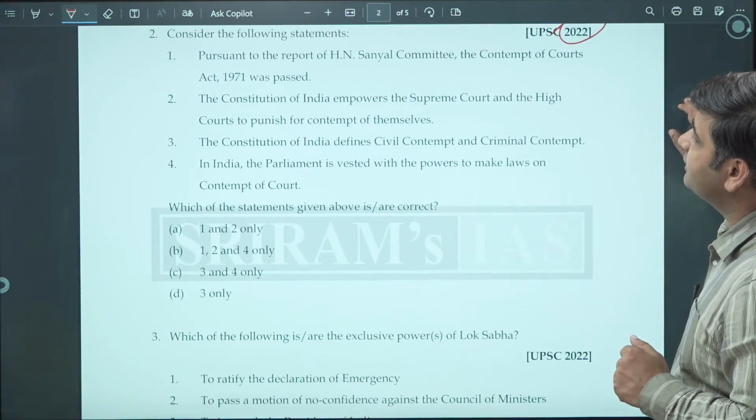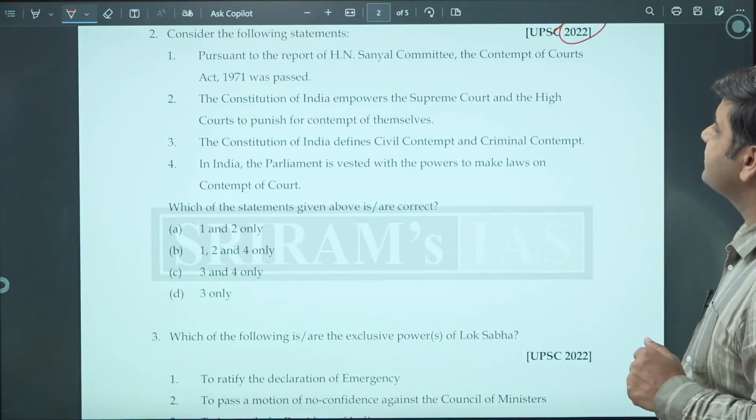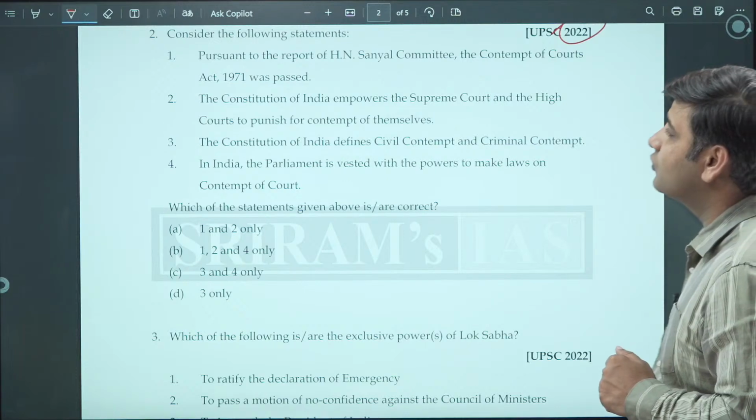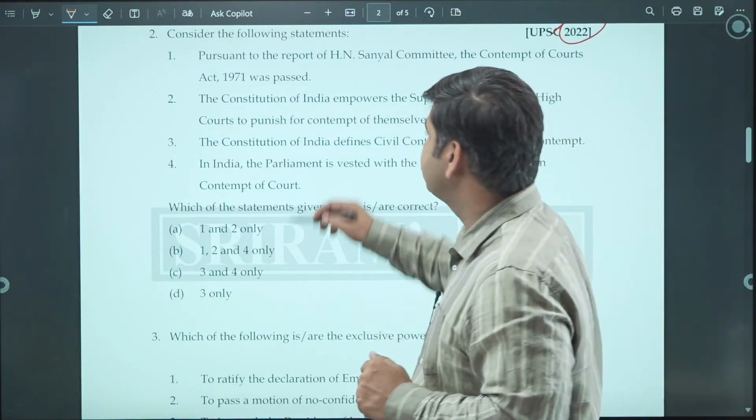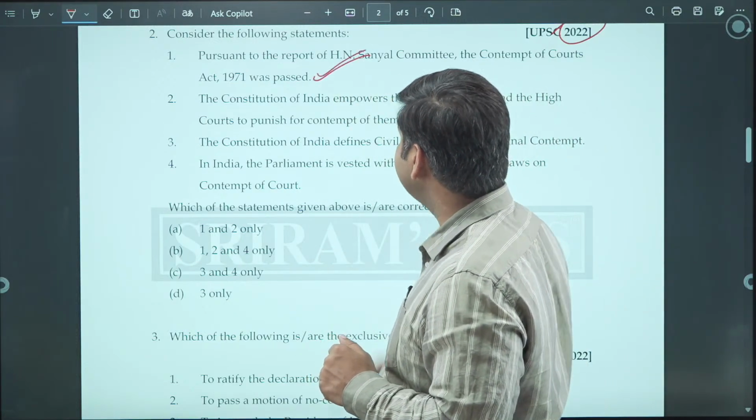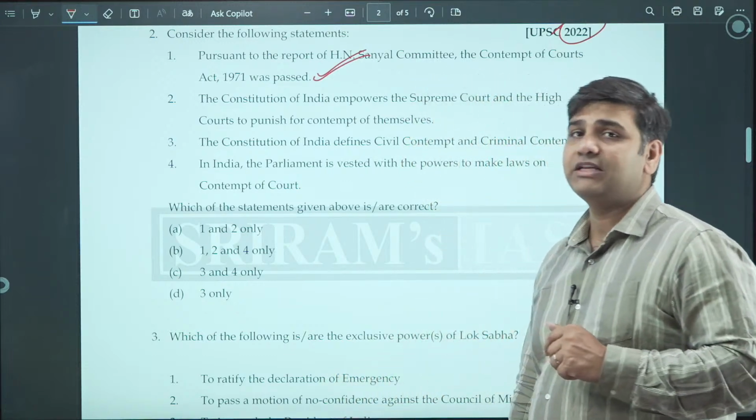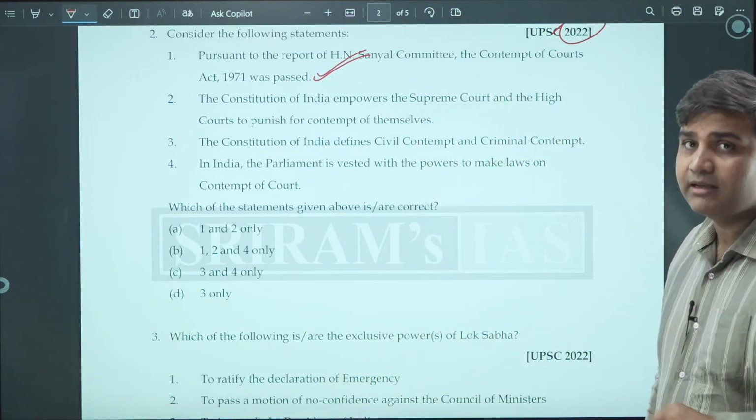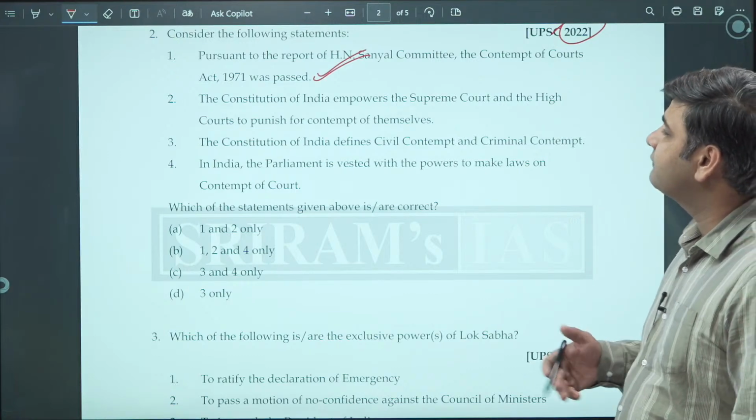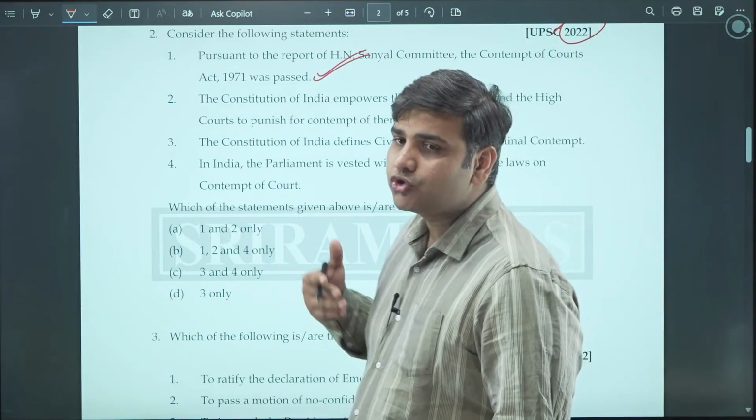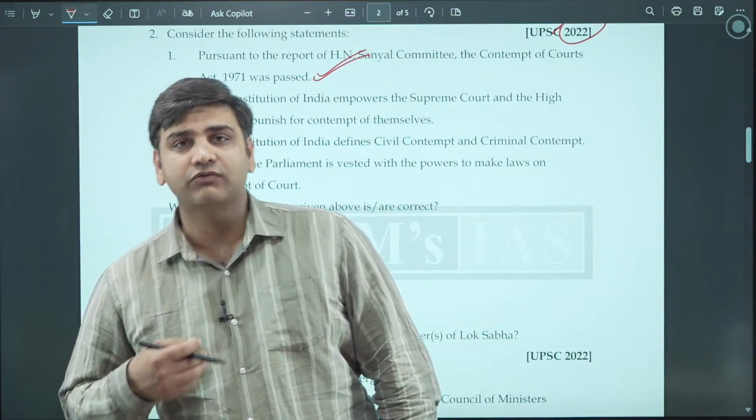Consider the following statement. Pursuant to the report of H.N. Sanyal Committee, the Contempt of Court Act 1971 was passed. So this act was indeed passed on the recommendation of H.N. Sanyal Committee. This statement is a correct statement. This is a kind of factual statement which you all should know, that the important provisions of the constitution,